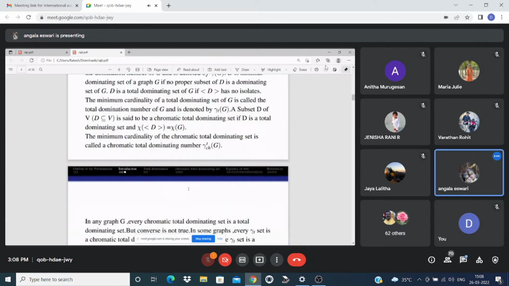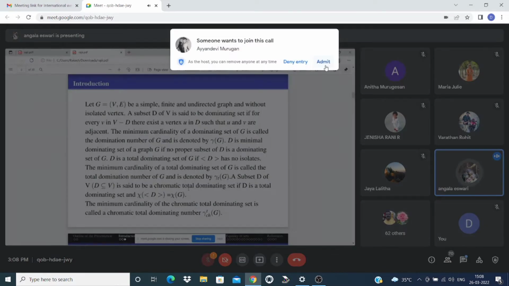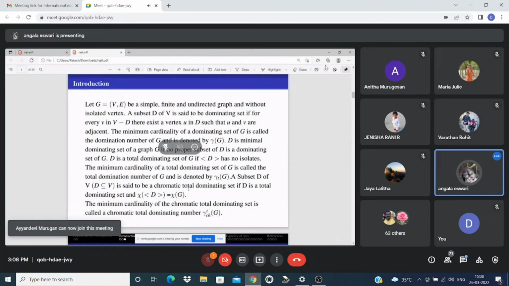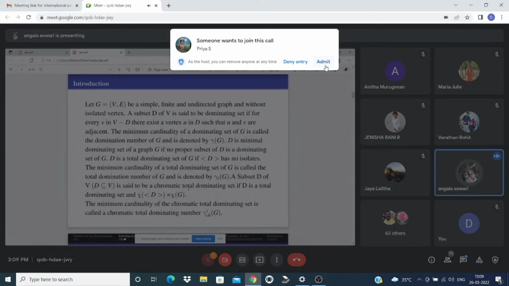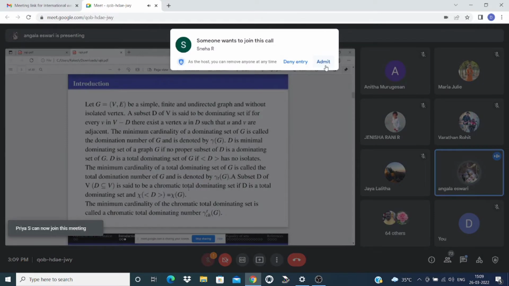First, introduction. Let G be a simple finite undirected graph without isolated vertices. A subset D of V is said to be a dominating set if for every vertex not in D there exists a U in D such that U and V are adjacent. The minimum cardinality of a dominating set of G is called the domination number, denoted by gamma of G. D is a minimal dominating set of a graph G if no proper subset of D is a dominating set. D is said to be a total dominating set if the induced subgraph has no isolated vertices. The minimum cardinality of a total dominating set of G is called the total domination number, denoted by gamma T of G.